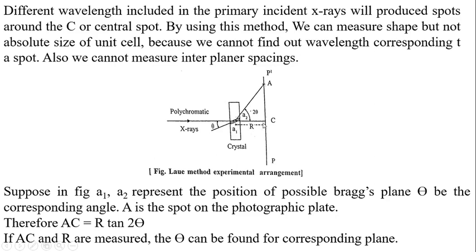This distance from the photographic plate is denoted by capital R. So AC becomes R into tan 2 theta, and if AC and R are measured, theta can be found for the corresponding plane.